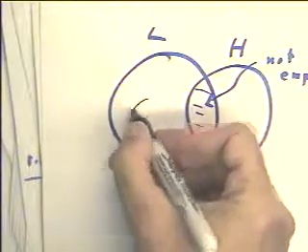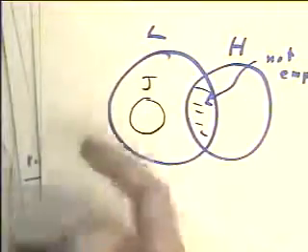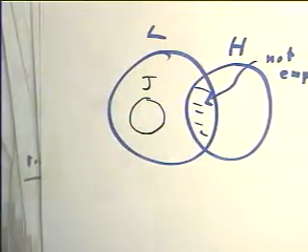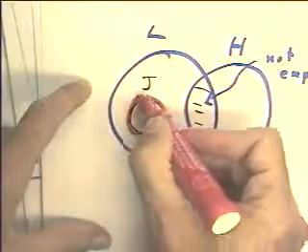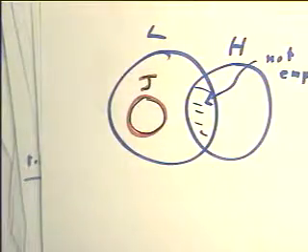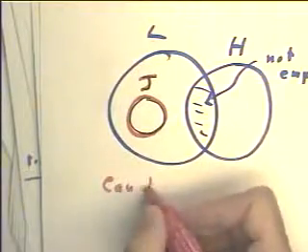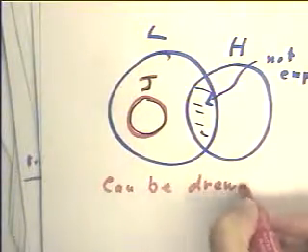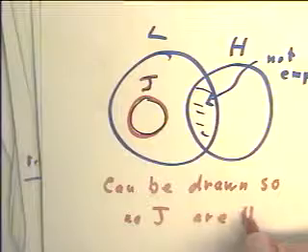And we can draw the set of judges like this and meet the conditions of the problem. It only says a set of judges is a subset of the set of lawyers, that all judges are lawyers. So it's not necessary to draw the judge circle intersecting this. And if we draw it like this, we see that the conclusion is false. Okay, so that if the set of judges is right here, let's just make that red. Okay, if that's our set of judges, then it can be drawn so no judges are honest.